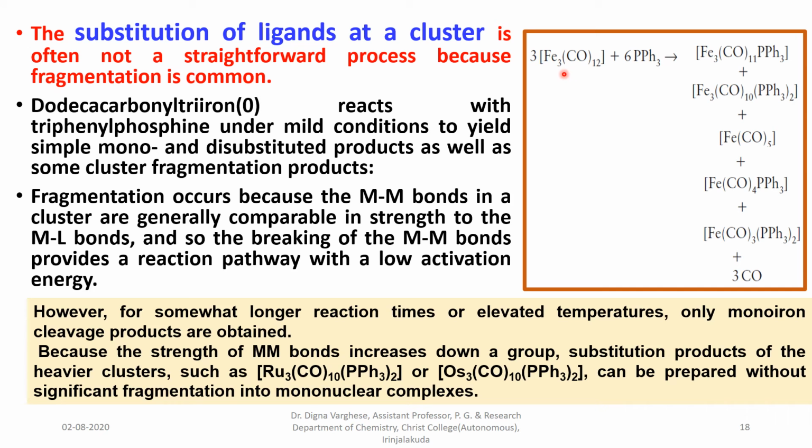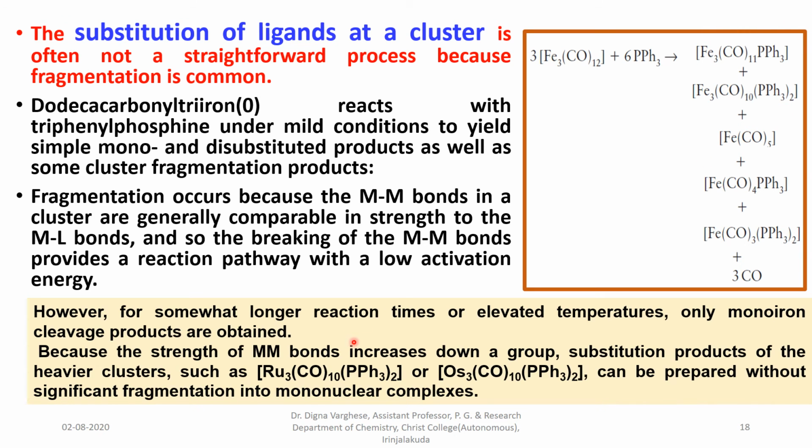We know for the iron group, it is iron, ruthenium, osmium. For iron, under mild conditions, cluster fragmentation occurs and mono-iron cleavage products are obtained with some cluster fragmentation.